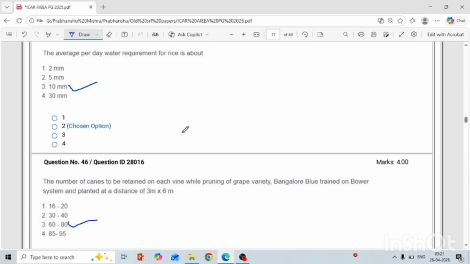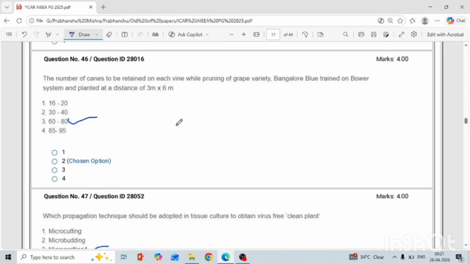The number of canes to be retained in each vine while pruning of grape variety Bangalore Blue trained on Bower system. Okay, here the Bower system, you have the variety Bangalore Blue and the spacing is 3 into 6 meter. So your answer is 60 to 80. There is no formula for this. In the handbook a table is given, where according to variety, spacing and training, the pruning practice is given, how many buds we will retain. There is a compilation of 7 to 8 varieties there, and you can read it from there. Okay.